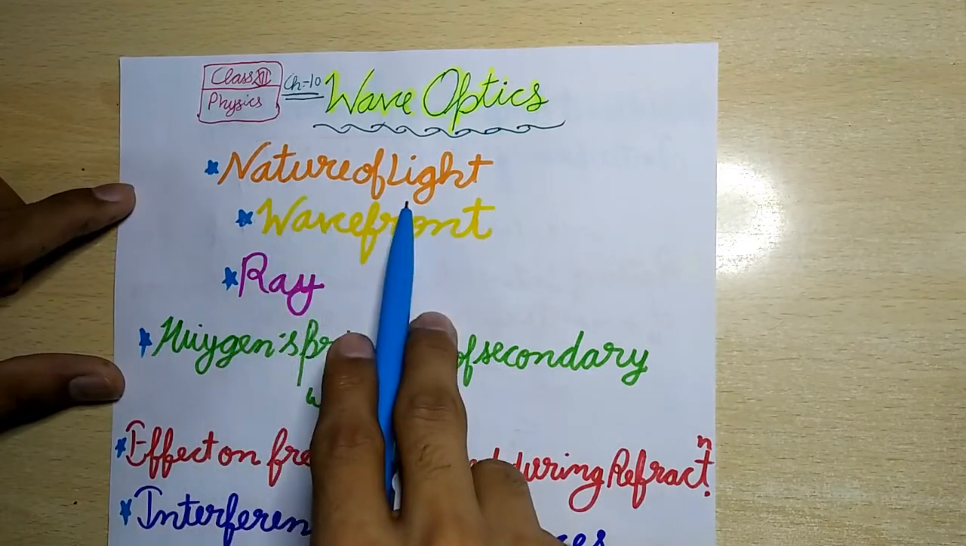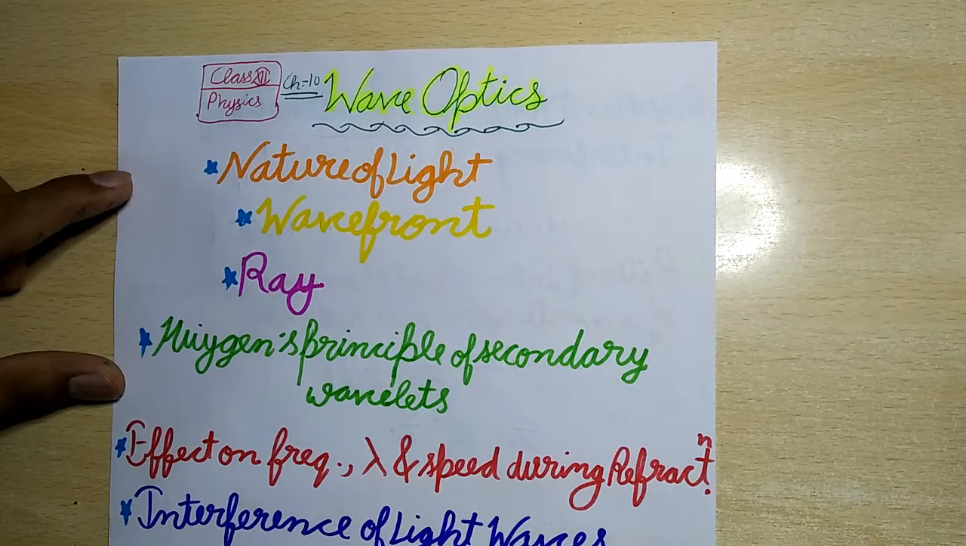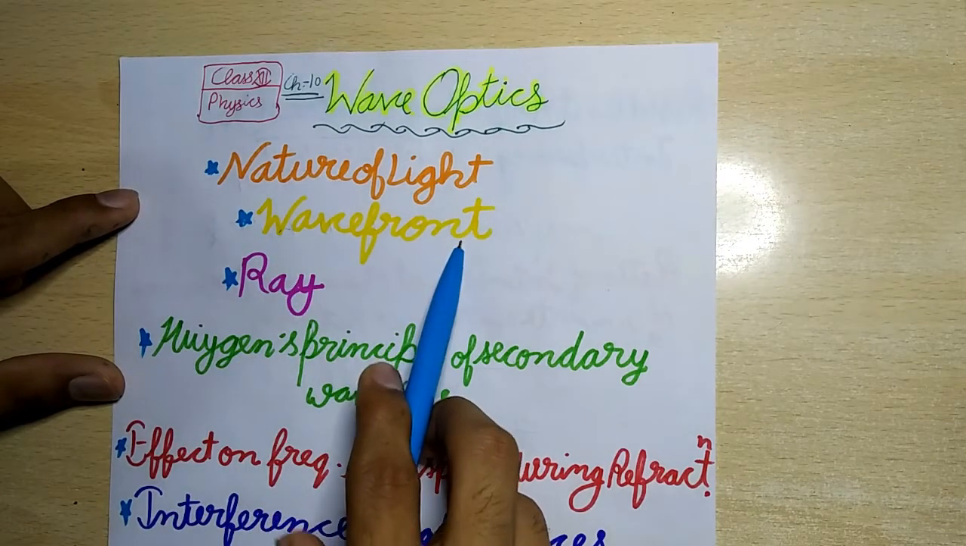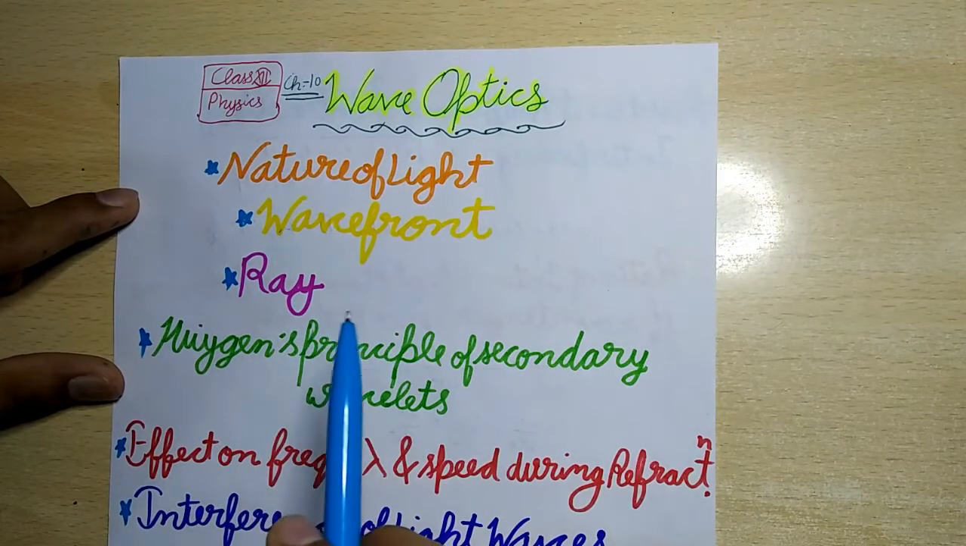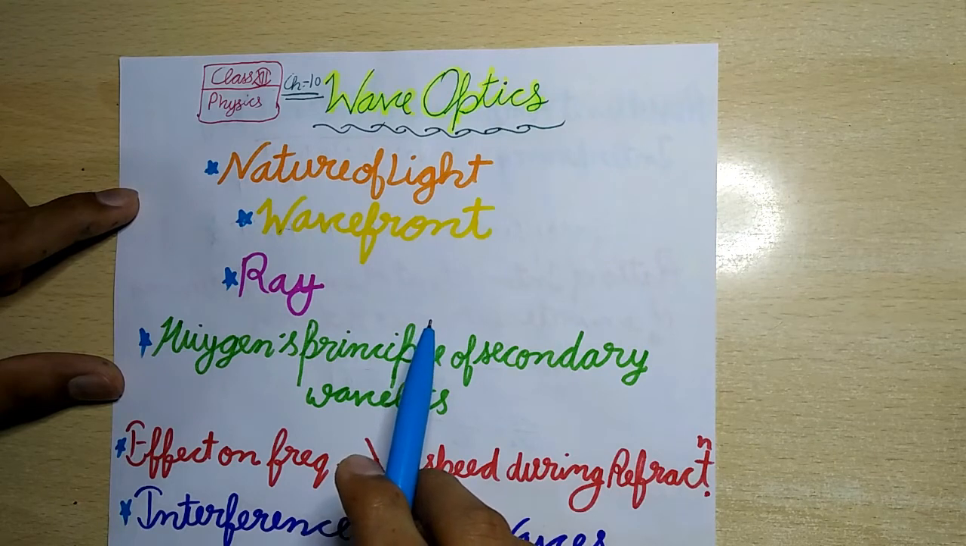So, nature of light. The phenomena like interference, diffraction, and polarization establish the wave nature of light. However, the phenomena like black body radiation and photoelectric effect establish the particle nature of light. De Broglie suggested that light has a dual nature, meaning it can behave as a particle as well as wave.